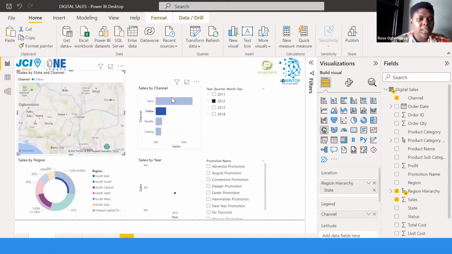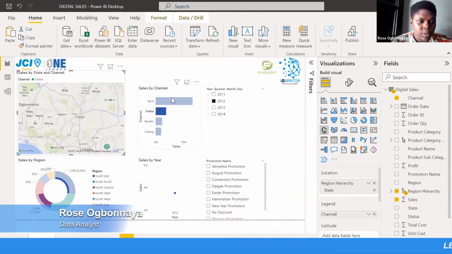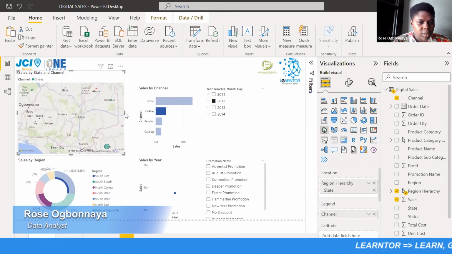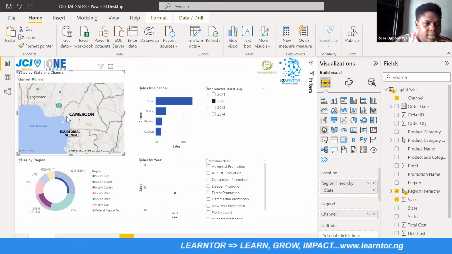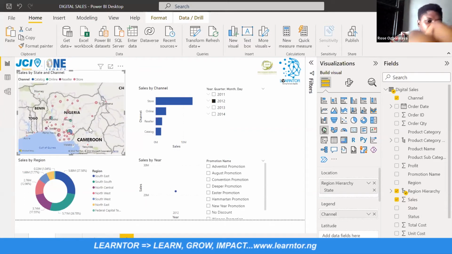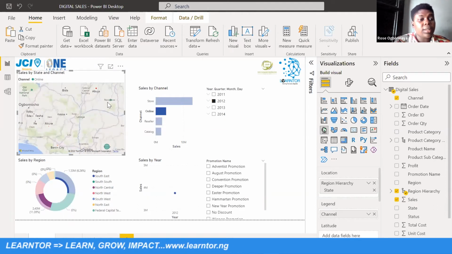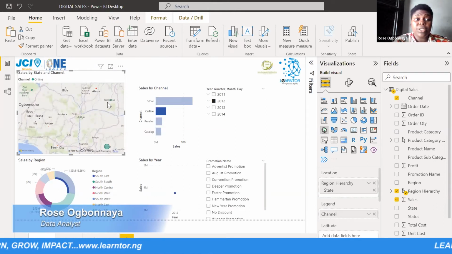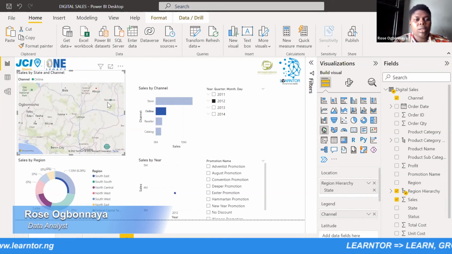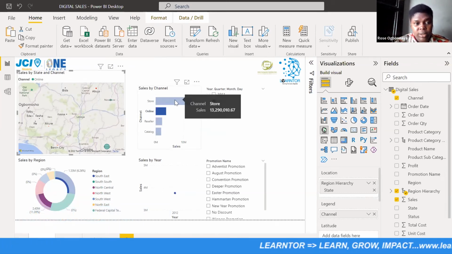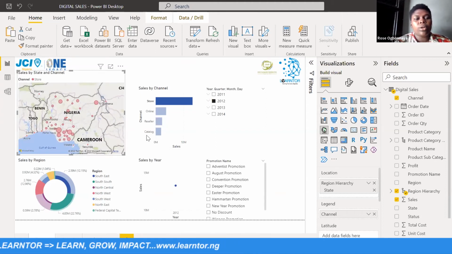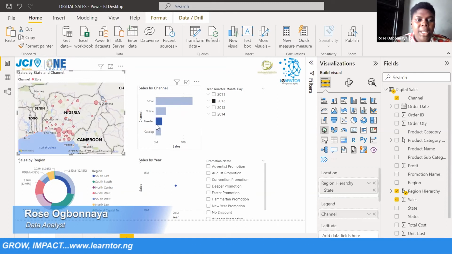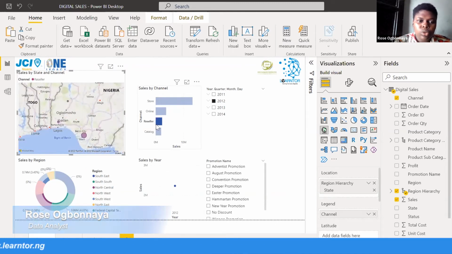Then if I'm trying to pick the locations of the online stores, according to the report, it's only one online. Okay, it's still coming up. They have only 3 online stores, and that could be the reason why there is a decline in sales. And that is the reason why store channel is selling more than online. Because if we go to store, we see that the store is littered almost everywhere in Nigeria.